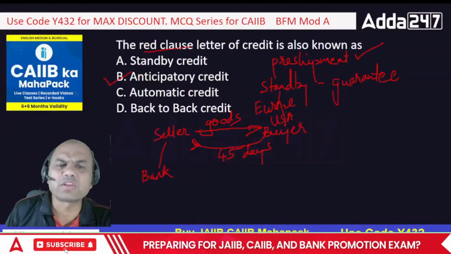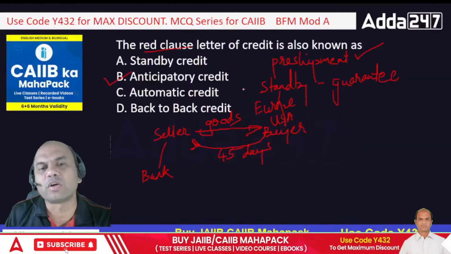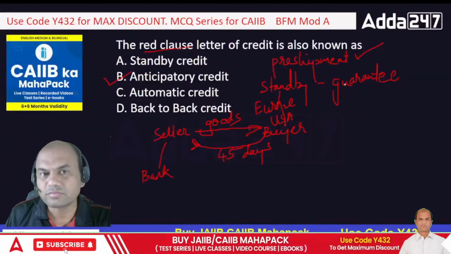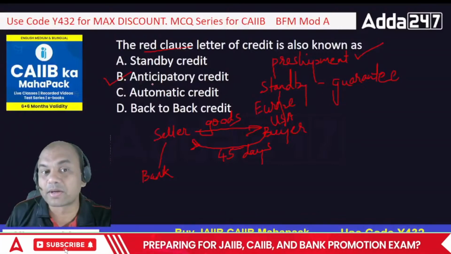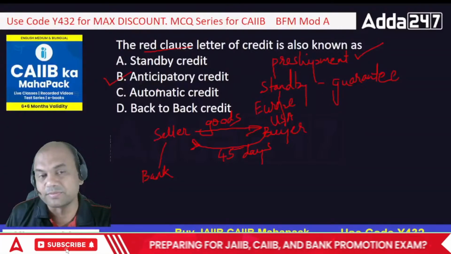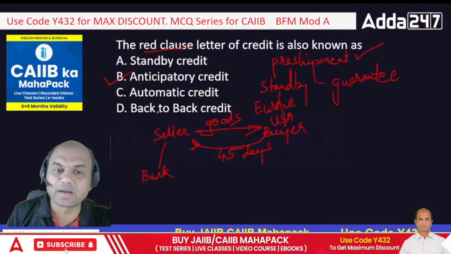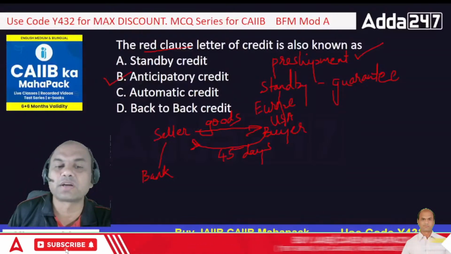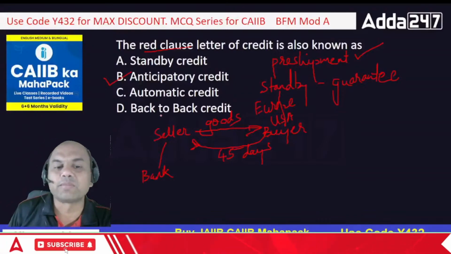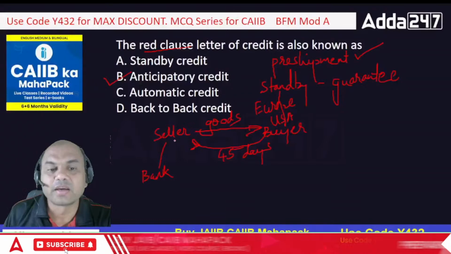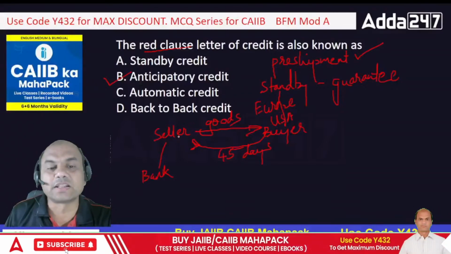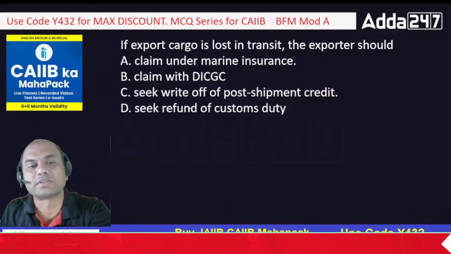Okay. What is automatic credit? Automatic credit means it automatically gets renewed. That's also called an evergreen LC. Evergreen. Remember, this is separate from the revolving LC. Evergreen LC. Okay, and back-to-back credit. This is similar to the transfer credit, where back-to-back credit is used when our person or the seller is not the manufacturer, the seller is an agent. In that case, back-to-back is used.